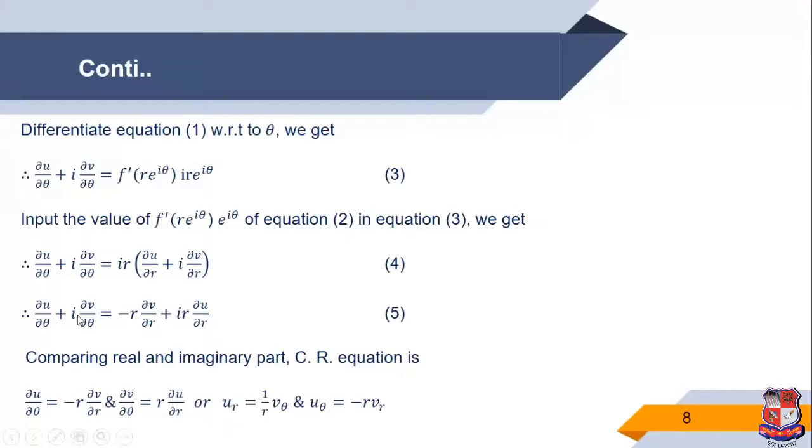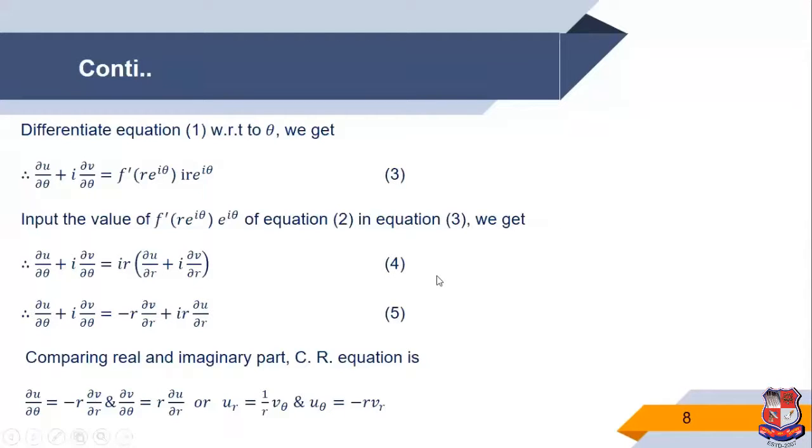Now compare the real part and the imaginary part of equation number 5, then we get the CR equations in polar coordinates: del u by del theta is equal to minus r vr, that means del v by del r, and del v by del theta is equal to r into del u by del r. Also we write ur is equal to 1 upon r v theta and u theta is equal to minus r vr. So this is the CR equation in polar coordinates.